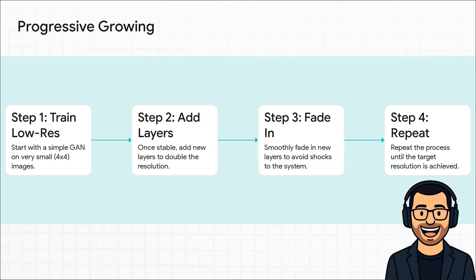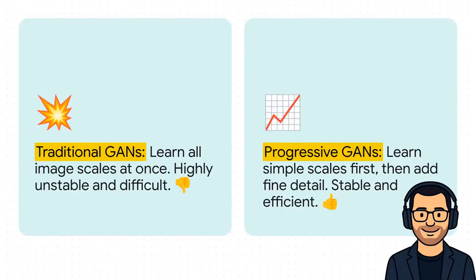And then you just repeat. Train, stabilize, add layers, fade them in, and keep growing. And the difference this makes is just night and day. Think about it. Traditional GANs had to learn the overall shape of a face and the tiny texture of a single pore at the exact same time. It's an almost impossible task.